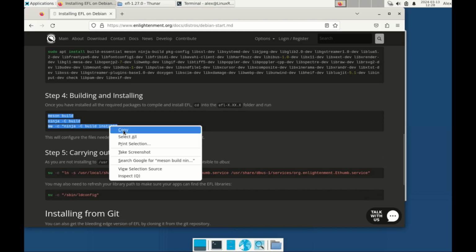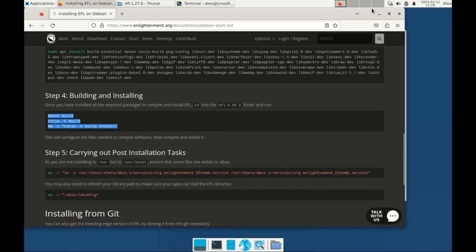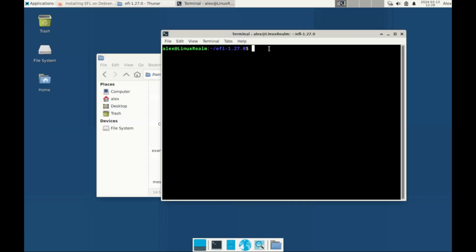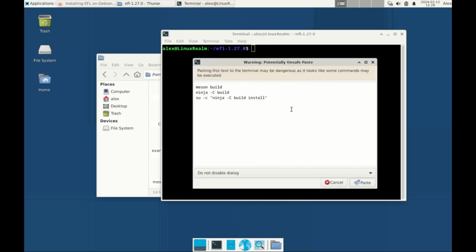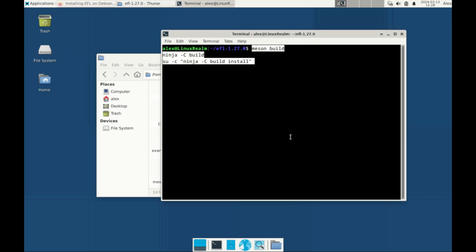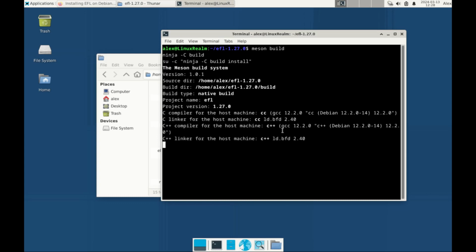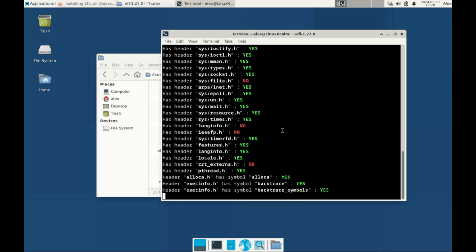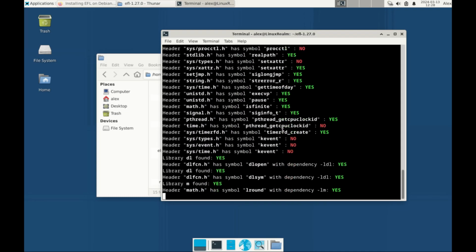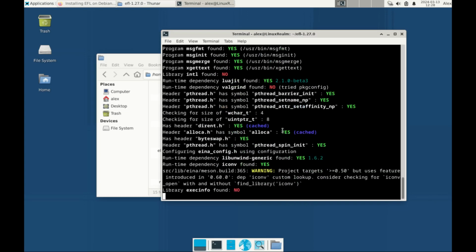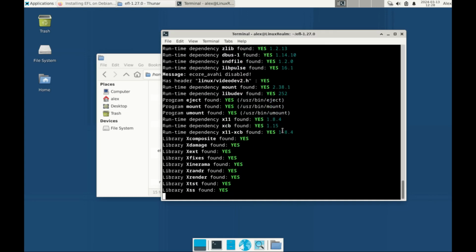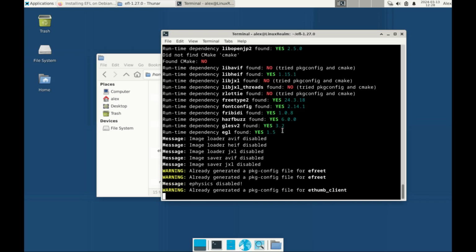Just copy it as a whole and then paste it on the terminal. Just paste, enter. It's going to check whether we had built correctly and rebuild it again, and then proceed to install our desktop environment.